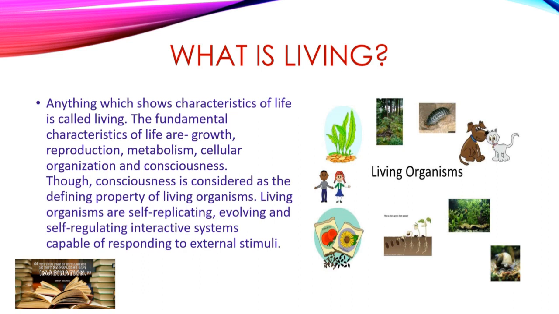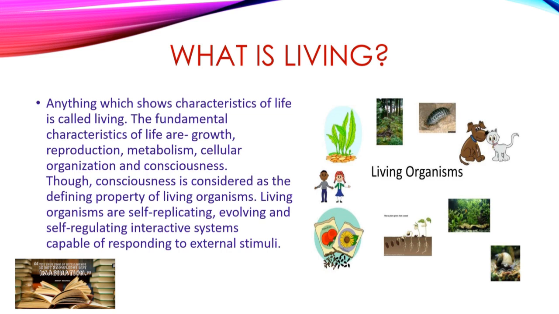So the basic characteristics of a life are such as growth, means from a tiny size when we are born, at the time of birth we are small in size in every part and every structure of our body, but as time passes our growth occurs and we become an adult and then we move to old age.